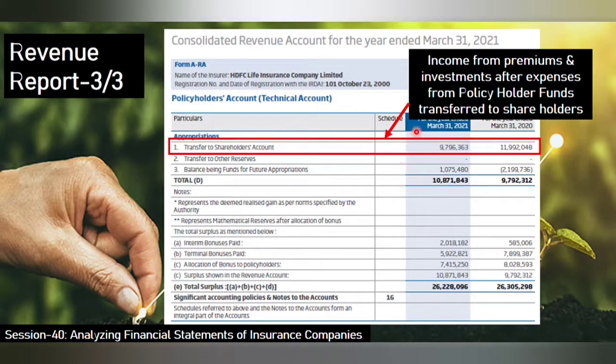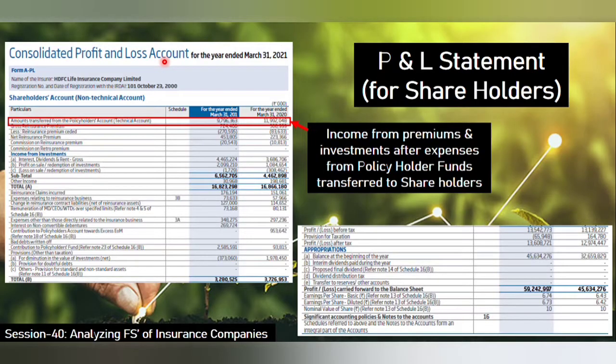So that ends the P&L statement for both the policyholders and shareholders account. Again, you can see the full view of a P&L statement for shareholders. It lists all the income generated out of the policies, and what the expenses are.